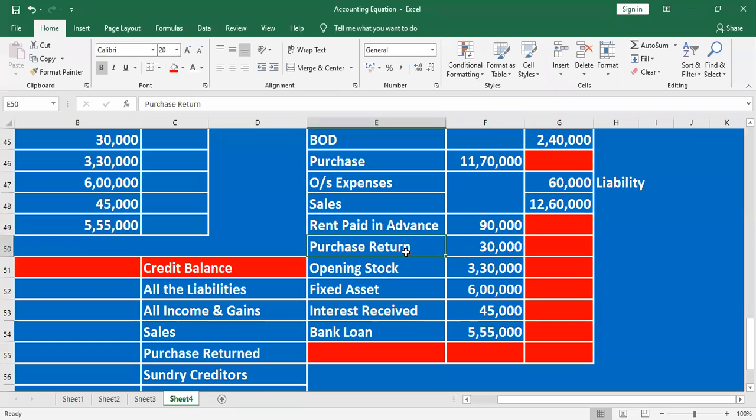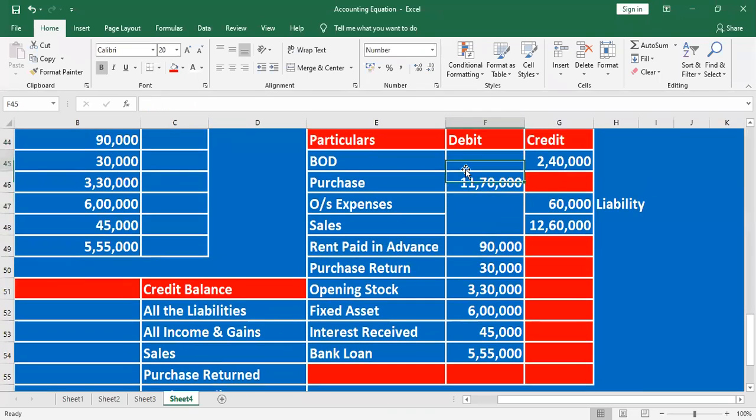Next one, purchase return. Look here. Purchase is mentioned on the debit side. Why? Because it is an expense. Purchase return is the opposite of purchase. Listen, purchase, goods come in. Purchase return, the goods go out. The opposite of purchase.